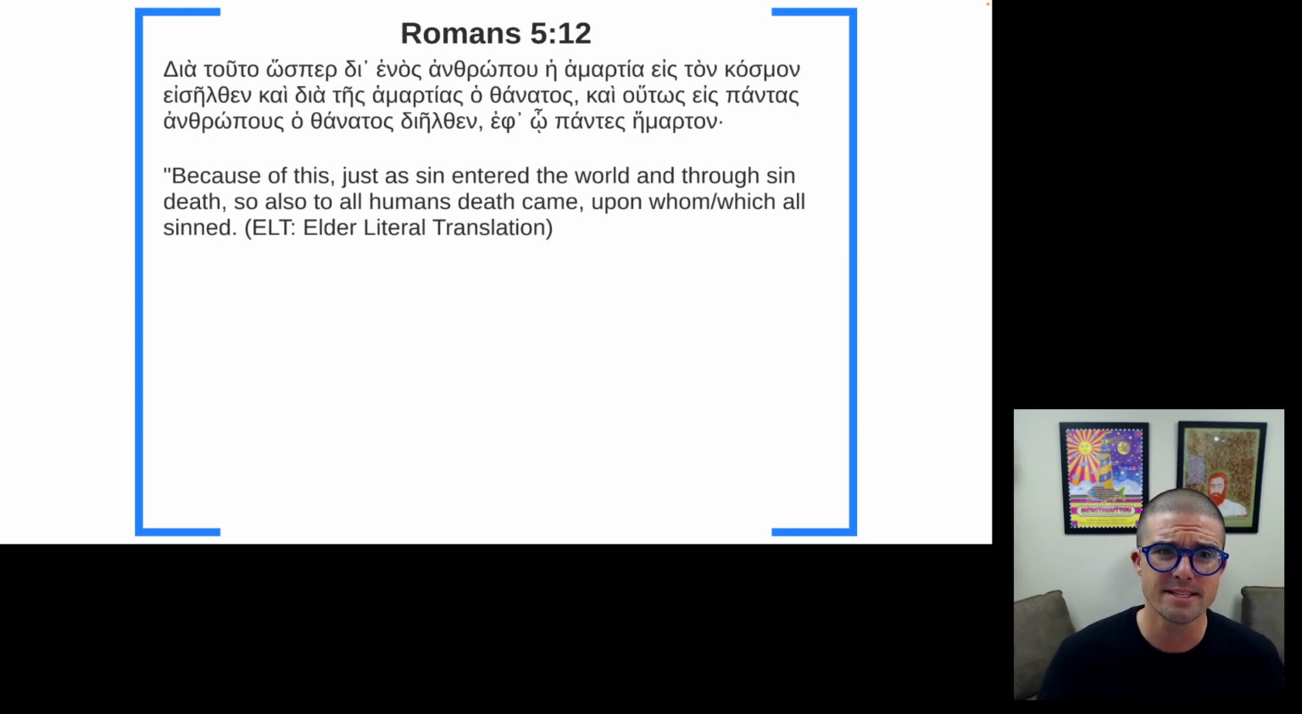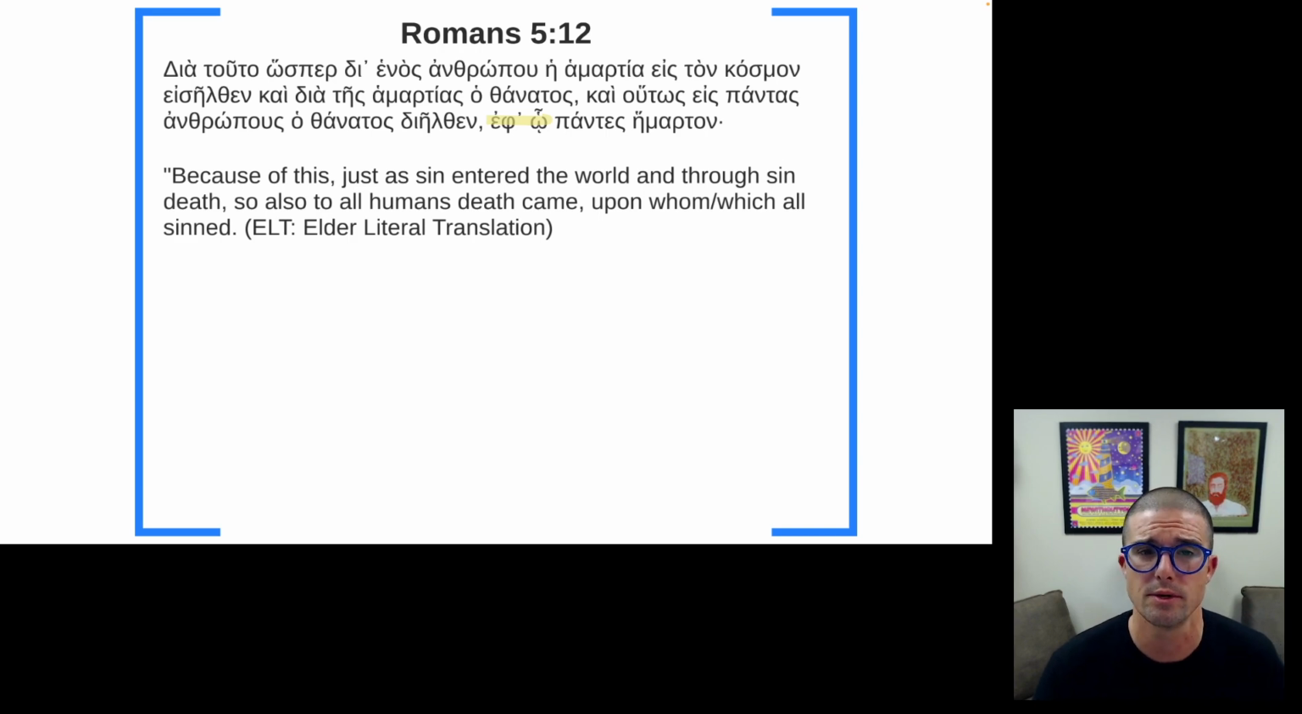So because of this, just as sin entered the world and through sin death, so also to all humans death came, upon whom or which all sinned. It may make no sense. It shouldn't make sense because it is too literal. I have not made some interpretive decisions to make it clear. Remember, translation is always also interpretation. I have not made those interpretations that I would have to make in order for the meaning to be clear.